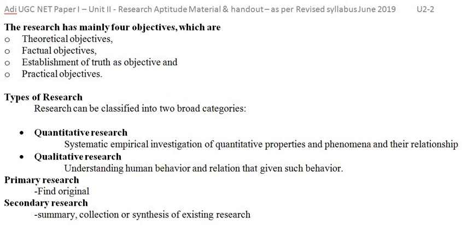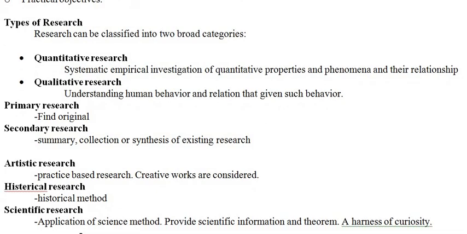And what are the types of research? As I said, quantitative research is carried out by systematic empirical investigation of quantitative properties and phenomena and their relationships. Next is qualitative research, which is carried out on human behavior and relations to understand behavior.